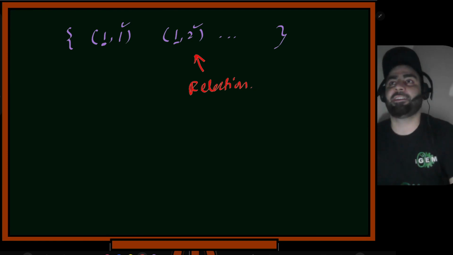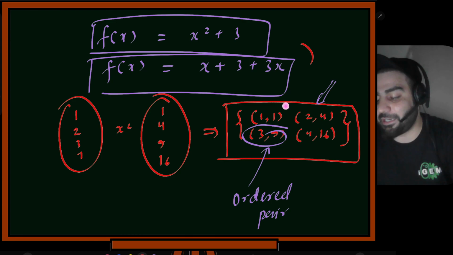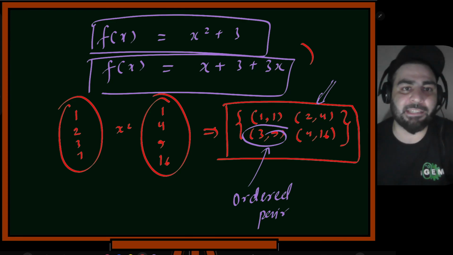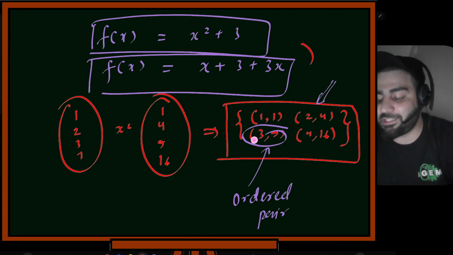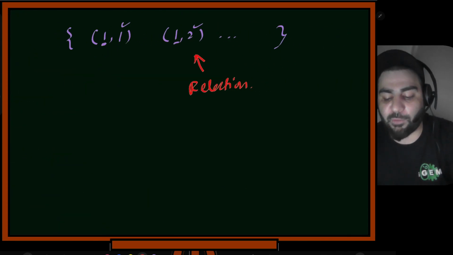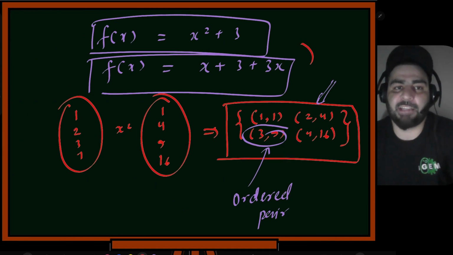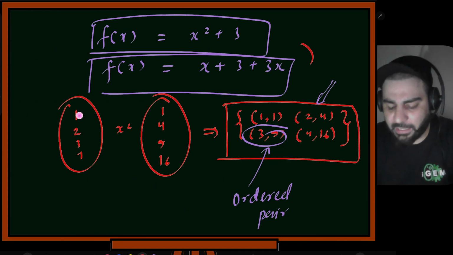Okay, again going back, so this is a relation now. I told you that a function can be written like this, but there is a subtle problem. I told you these are ordered pairs. Now what I can do is write something like this also, 1, 1, 2. So I can define this mapping. I said that a function is a rule. I can write this, and this is also a rule.